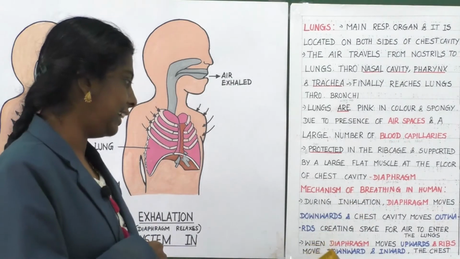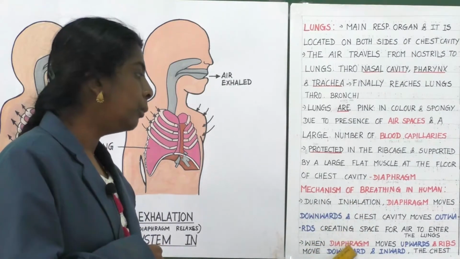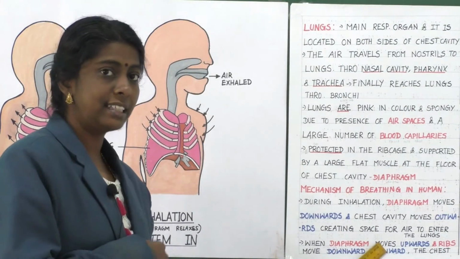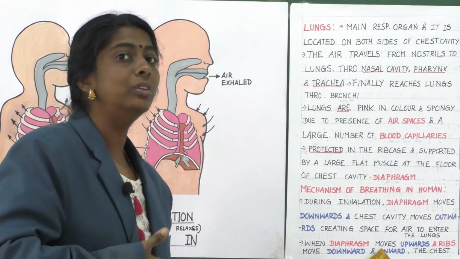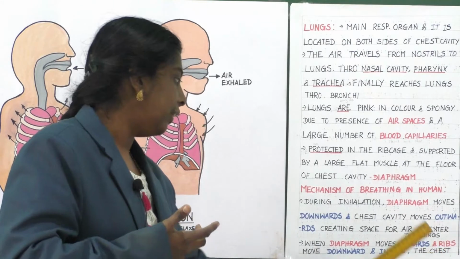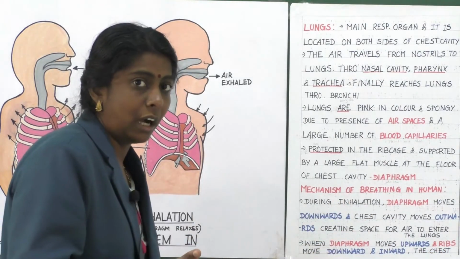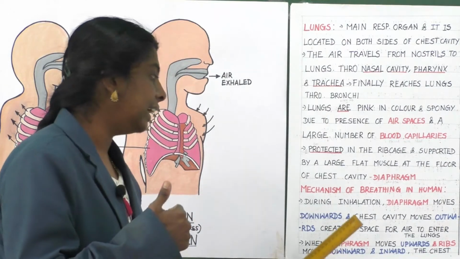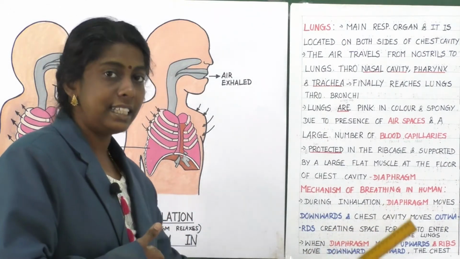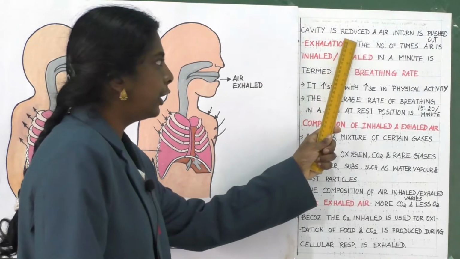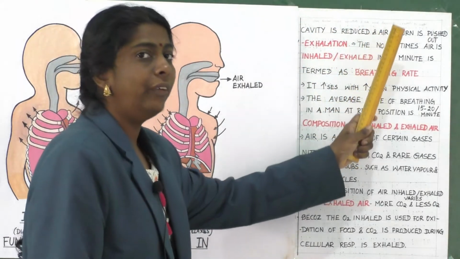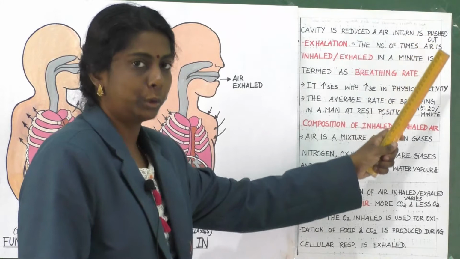Now about the next step, that is what? Exhalation, right? When the diaphragm moves upwards, the ribs move downwards and inward. Then the chest cavity is reduced and air in turn is pushed out.